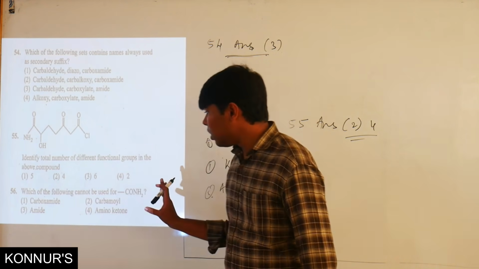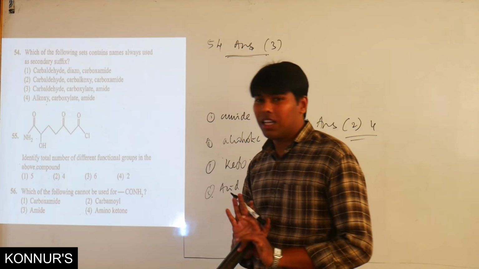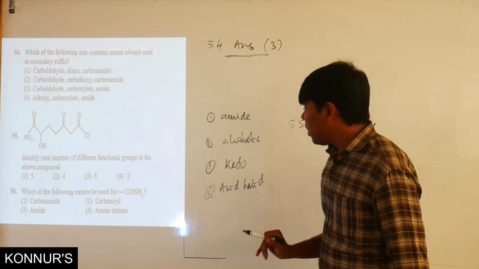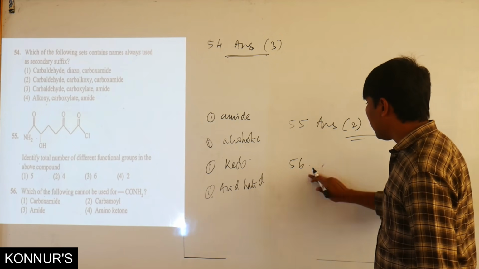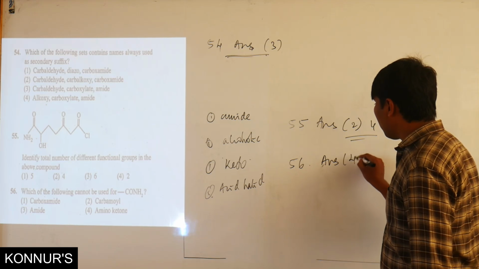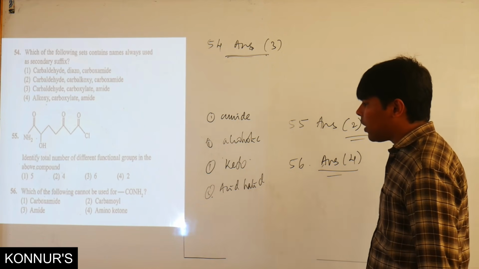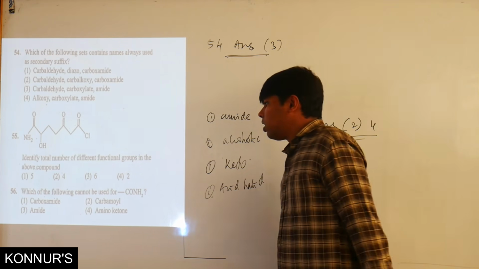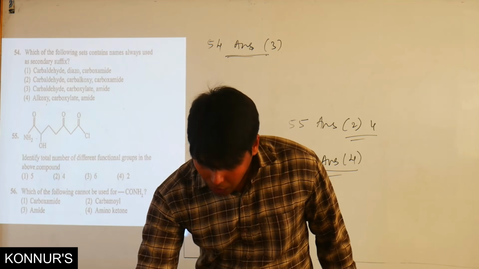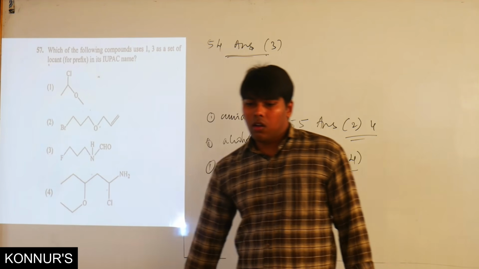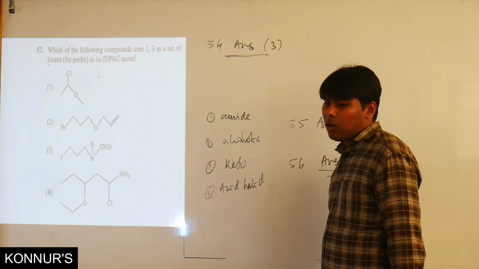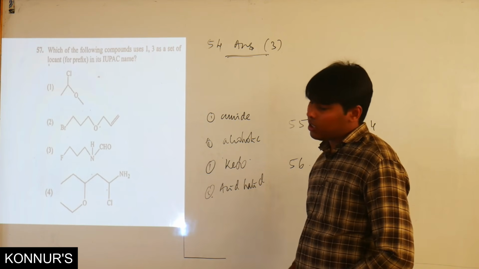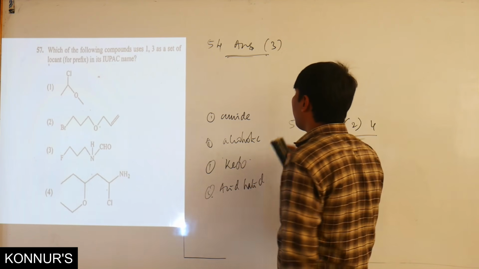So they are used, but aminoketone is not used. So this is a direct question only. For the 56th one, the answer will be the fourth option, that is aminoketone. Now, which of the following compounds use 1, 3 as a set of locants?